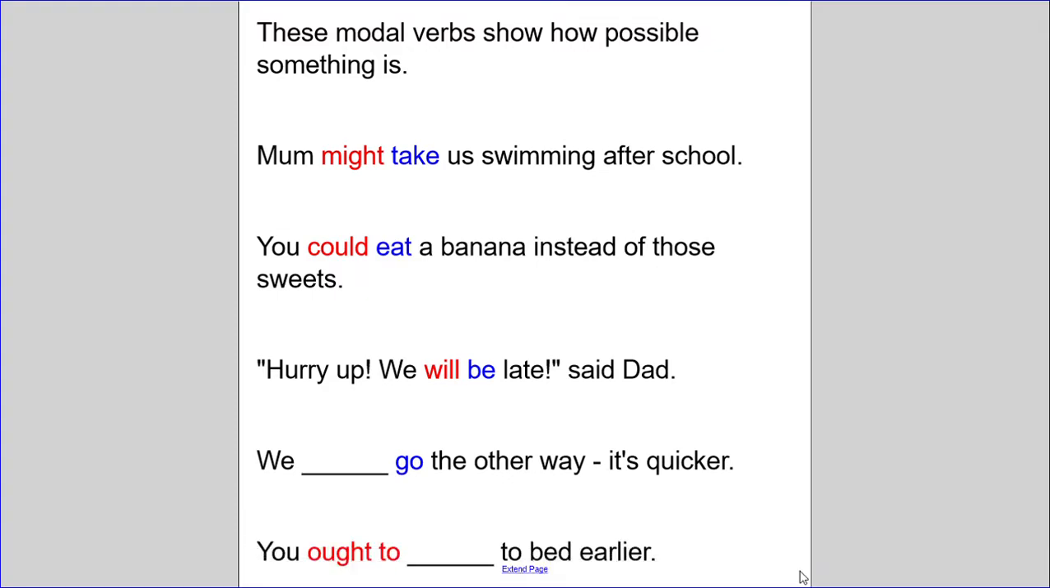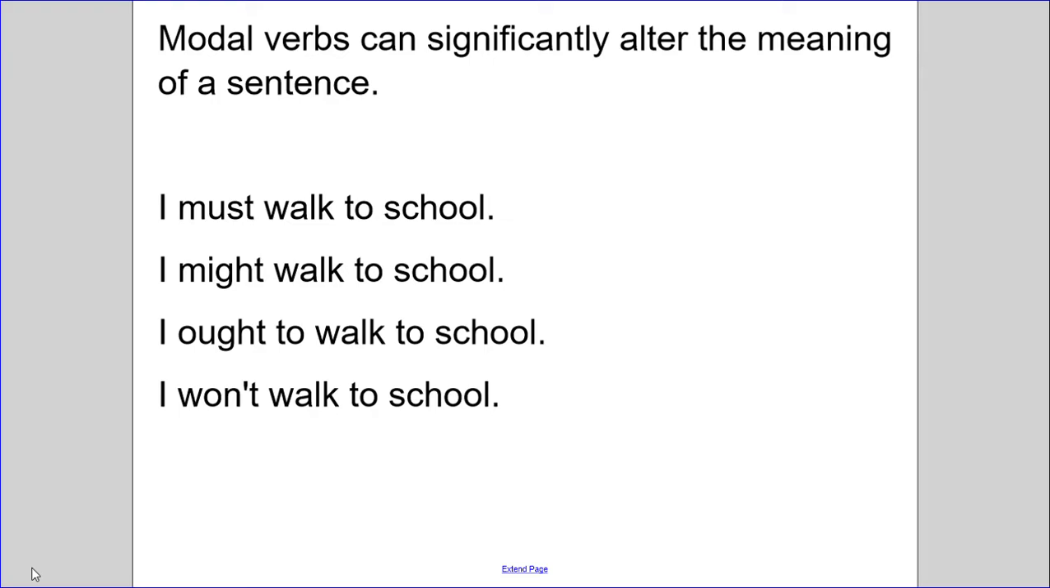Look at the next one. You ought to something to bed earlier. So we've got the modal verb. What verb could it work with? You ought to go to bed earlier. You ought to get to bed earlier. Just some options. So, as you've probably worked out already, modal verbs can significantly alter the meaning of a sentence.